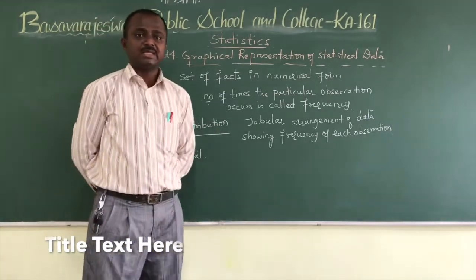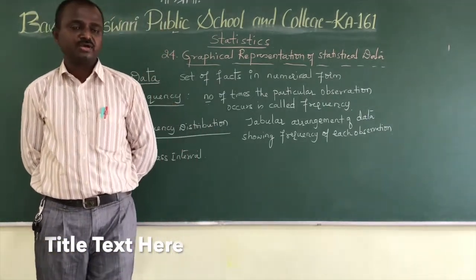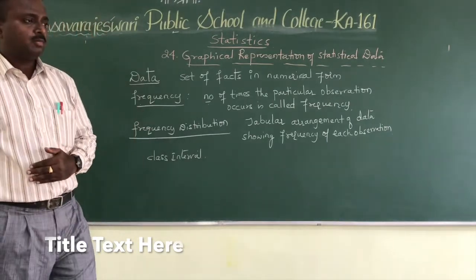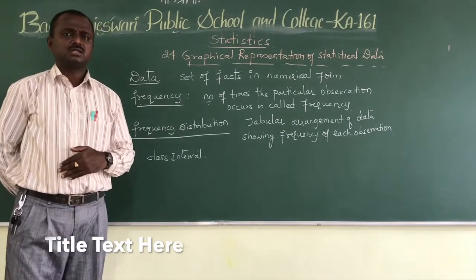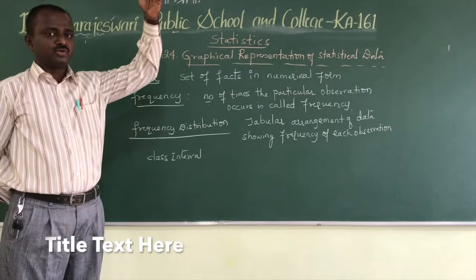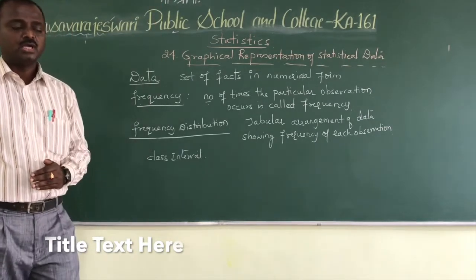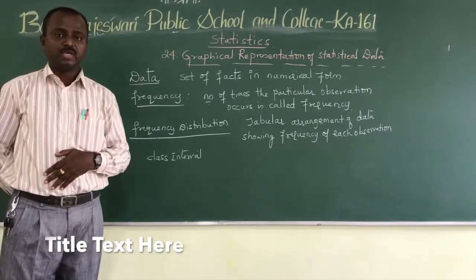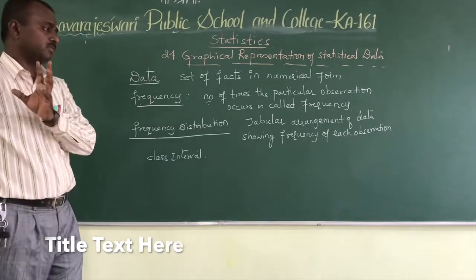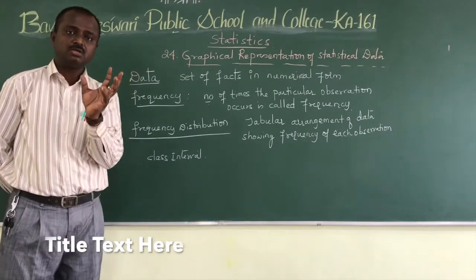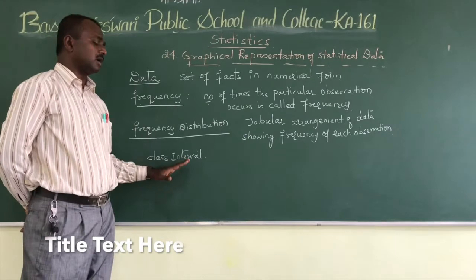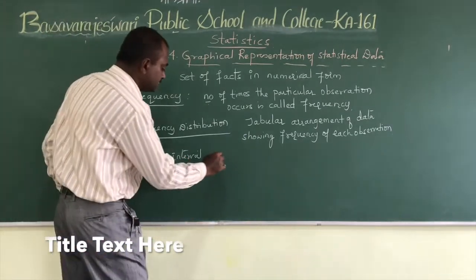We will go to the next concept, class interval. If observations are limited, suppose 40 observations are there, we will write them one by one serially. But if more than hundreds or thousands of observations are there, we cannot mention all the observations serially. So we are condensing the data into smaller groups.